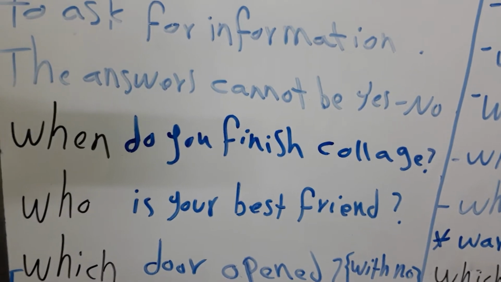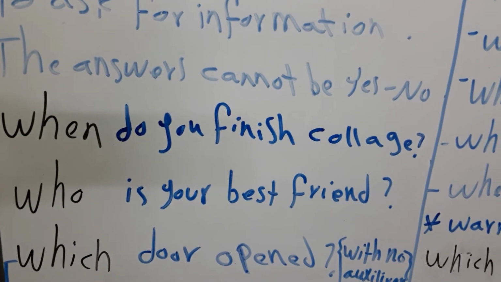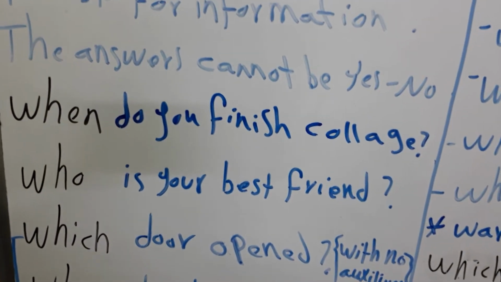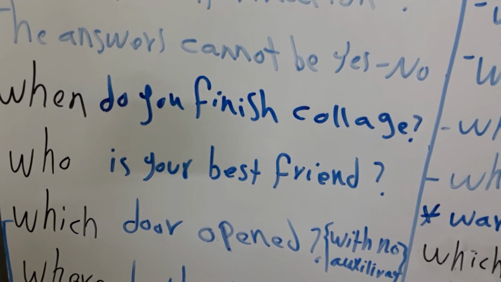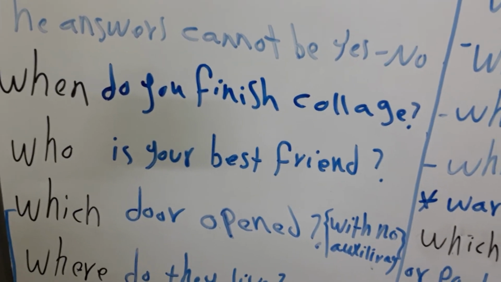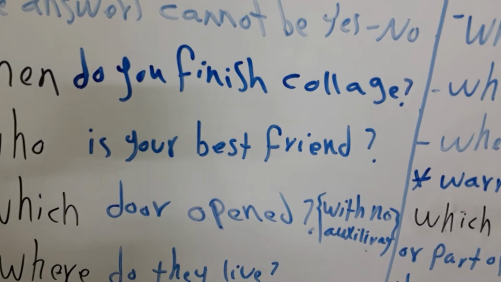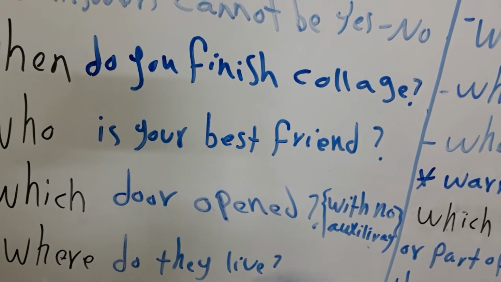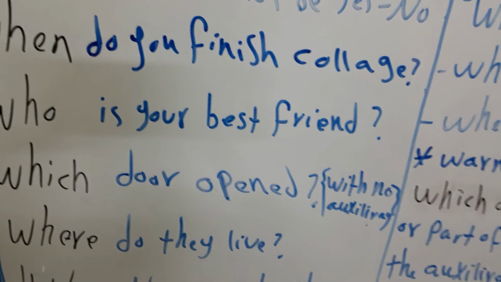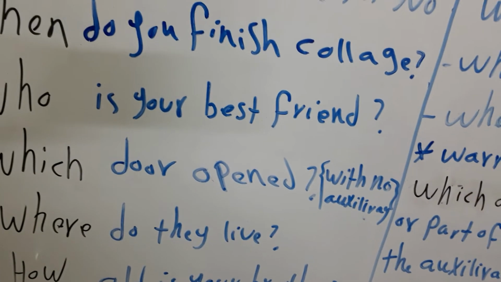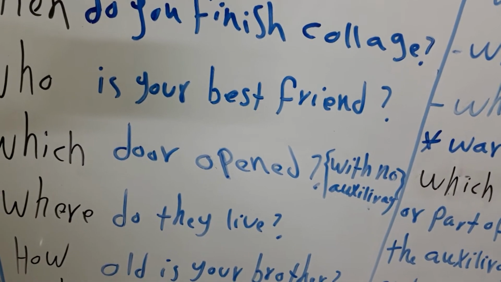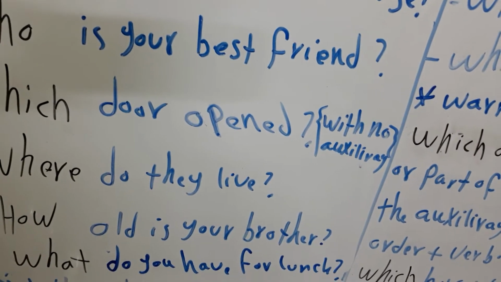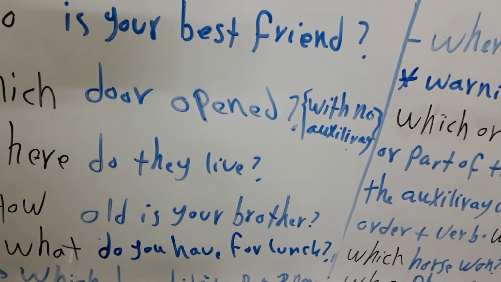When do you finish college? I ask it about the time. Who is your best friend? Which door opened? Here I don't have an auxiliary verb. I will explain the sentence later. Where do they live? How old is your brother? And what do you have for lunch?